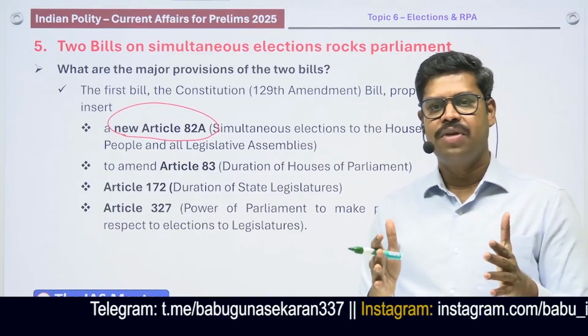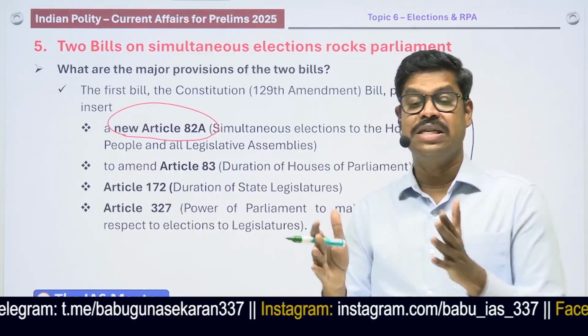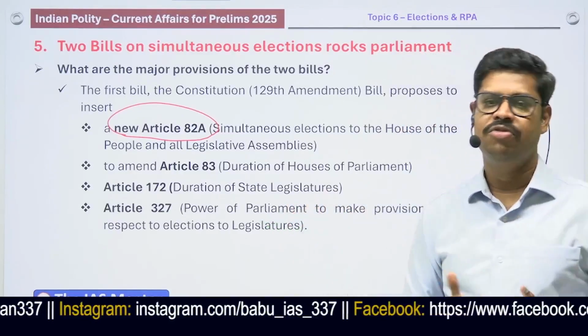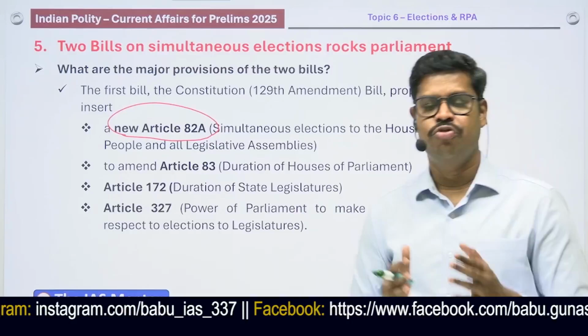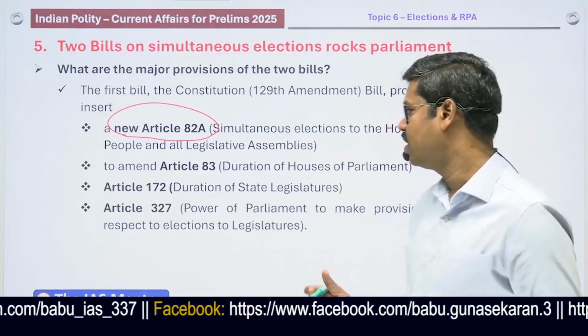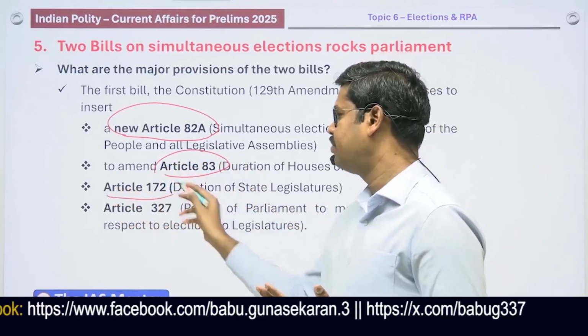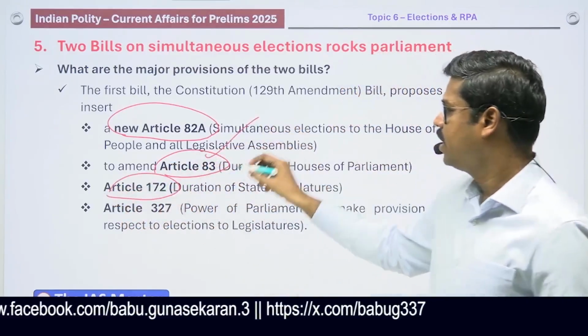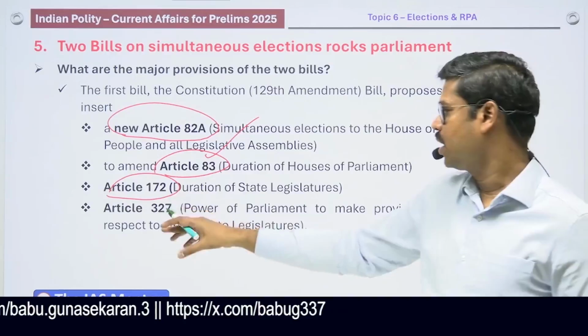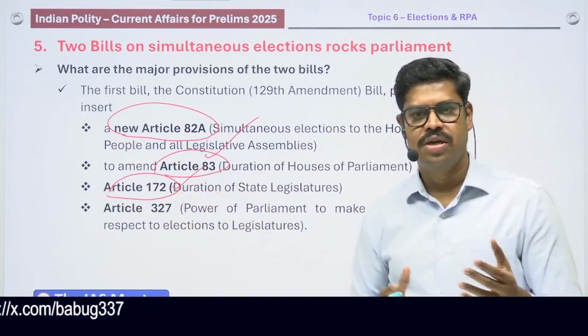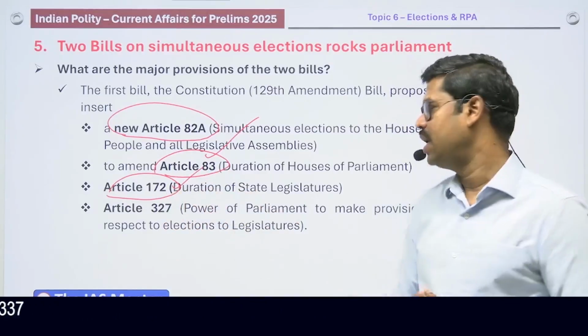And apart from that, there has to be some way of synchronization between the term of Lok Sabha and the term of various state legislative assemblies. So the terms of these are covered under Article 83 of the Constitution and Article 172. Article 83 in case of the duration of Lok Sabha, and Article 172 in case of duration of the state legislature. So to synchronize them, some amendments are also to be added here.